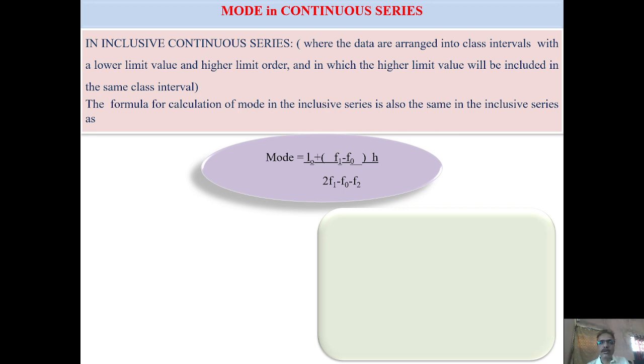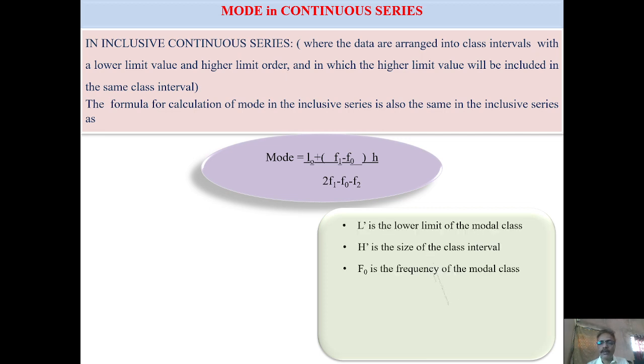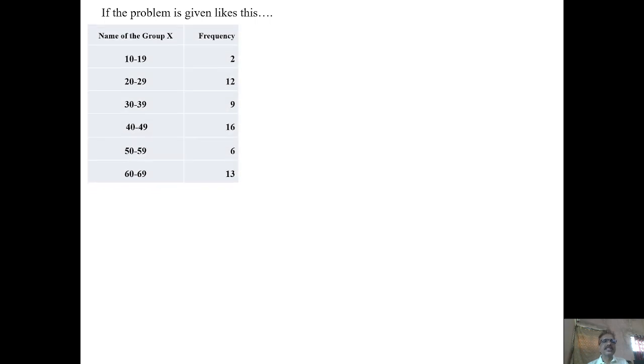That means L0 plus bracket open F1 minus F0 bracket close H divided by 2 F1 minus F0 minus F2. The same. So what is an inclusive series?